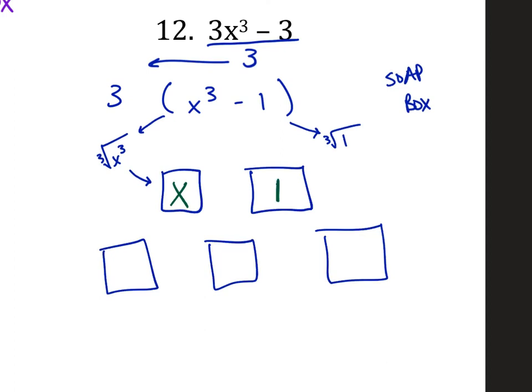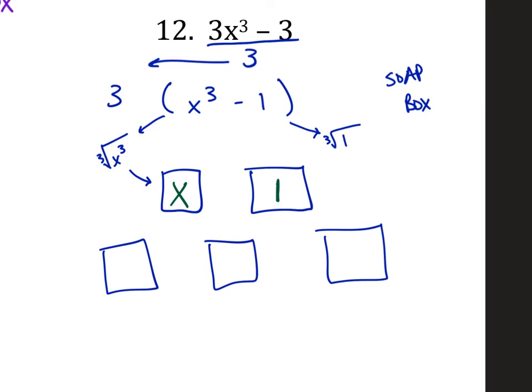So I'll put a 1 there. Okay. I'm holding off on the negative right now. I know that the cube root of -1 is -1, but I'm going to deal with the signs at the end. That SOAP acronym is going to help me deal with what to do with that negative and how it impacts the signs down here. So hold off on the negative right now. Just take the 1. Cube root of 1 is 1.